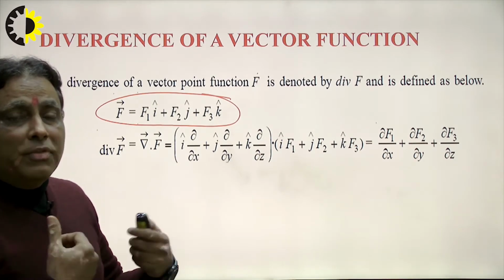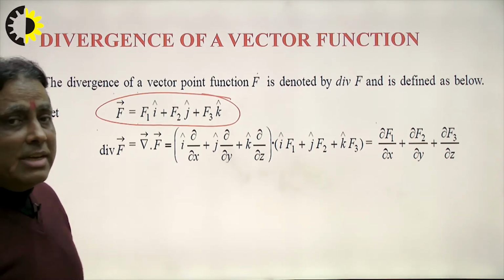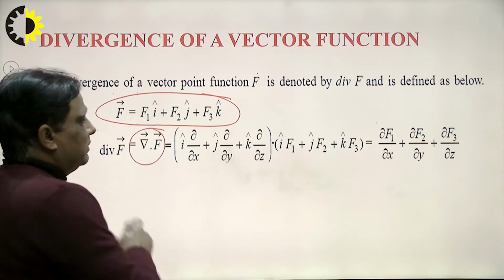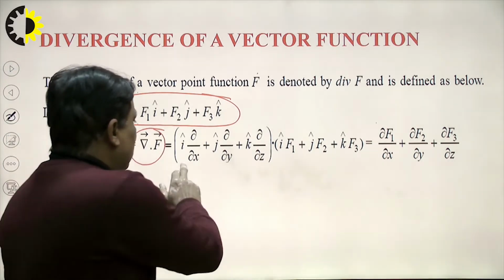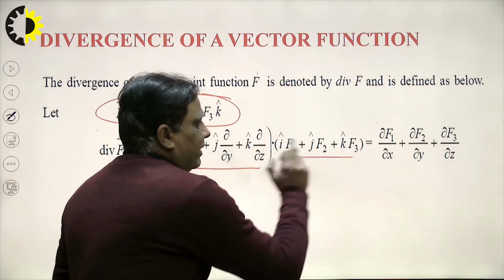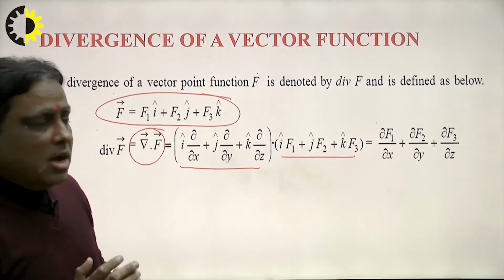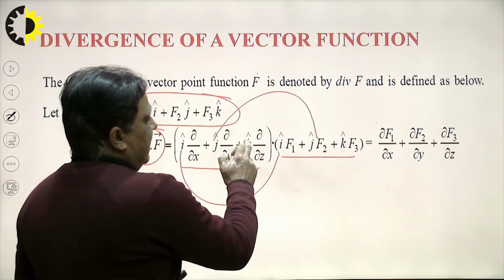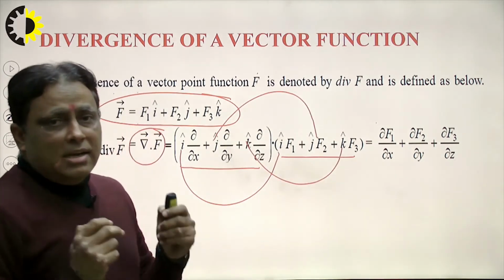What is the role of divergence here? Diverge means spreading. Del dot f: what is the value of del? I write the value of del right there and the value of f here, and the dot product of the two is i dot i, which is equal to 1, j dot j is also equal to 1, and k dot k is also equal to 1.